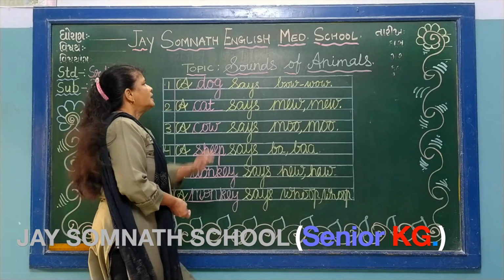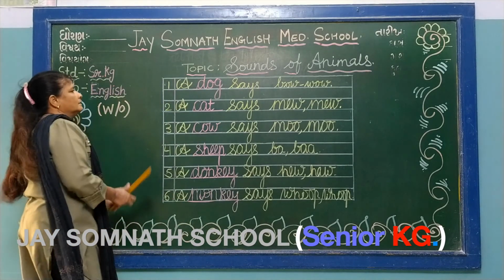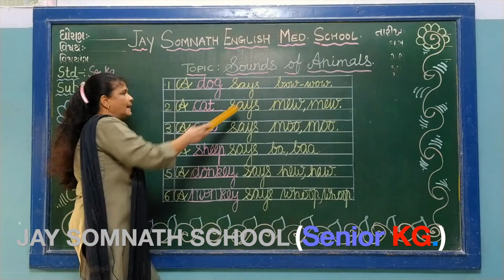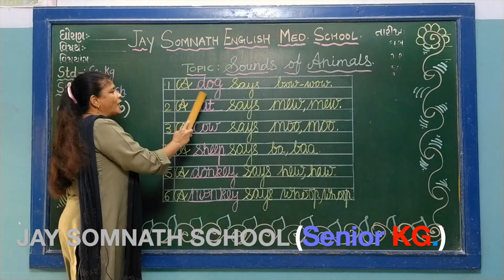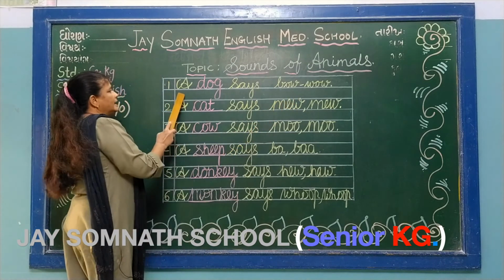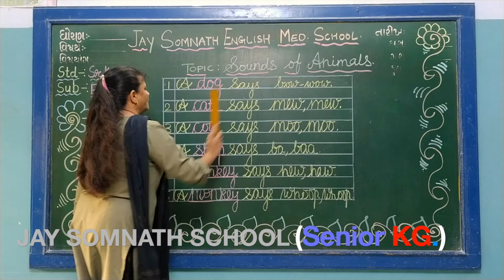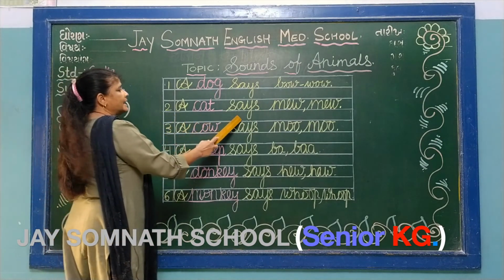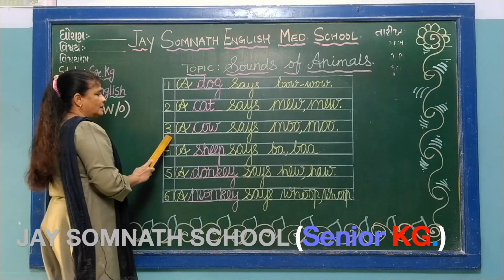Now just do it again. Okay? Topic is sounds of animals. 1 number. A dog says bow wow. 2 number. A cat says mew mew. 3 number.